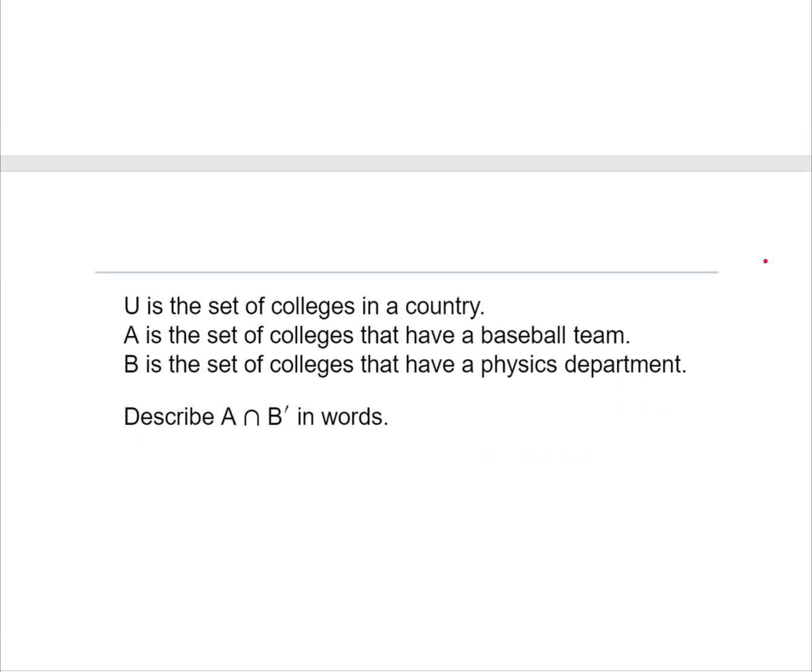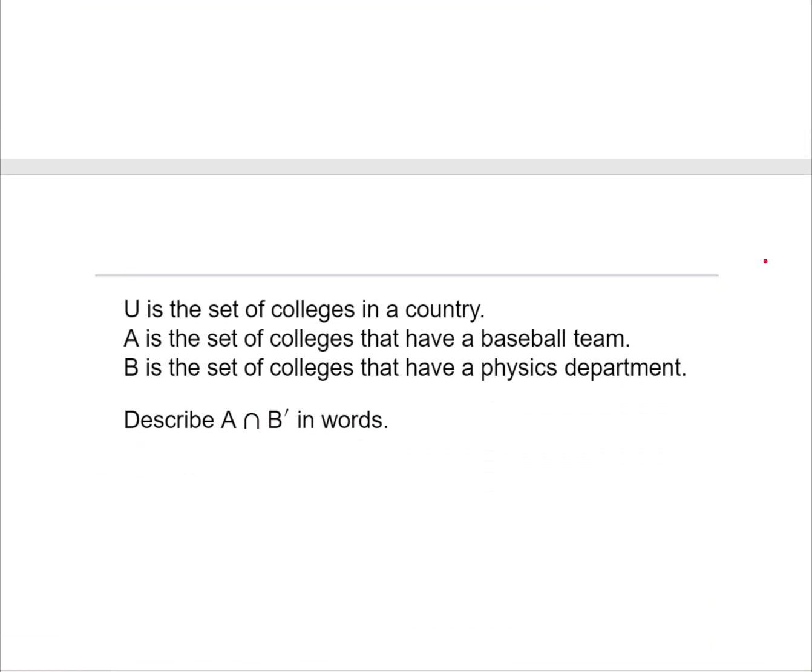Okay, another example with three sets. So U is the set of colleges in a country. A is a set of colleges that have a baseball team. B is a set of colleges that have a physics department. And we want to describe A intersect B complement. So let's talk about what B complement would be in words.